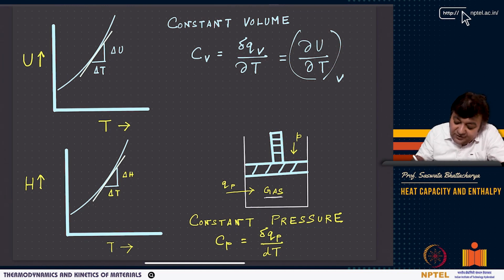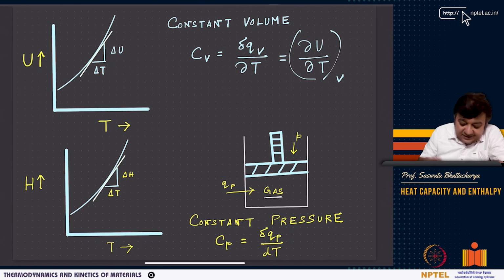You have pressure volume work as well as heat input, and both of them contribute to the constant pressure process. So at constant pressure, we have to look at how H varies with temperature. You will get essentially a very similar curve. In general, H will increase as a function of temperature.